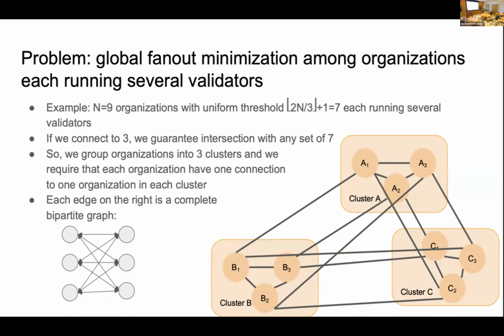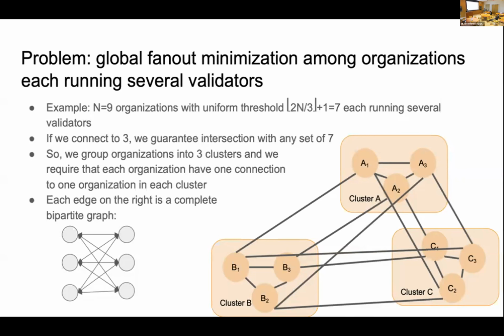For example, A1 has edges to A2 and A3, as they are in the same cluster. It also has edges to B1 and C2, so that it has a connection to cluster B and C. We build the topology for all the nodes so that all of them have the in-cluster connection and the out-cluster connection.